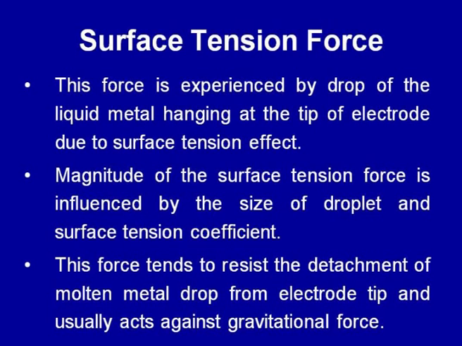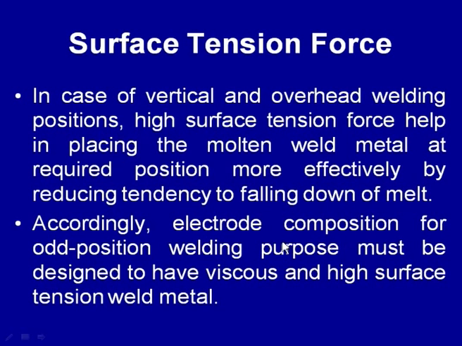If we are working in the overhead and vertical positions, then it is always desired that the molten metal has good viscosity and surface tension, so that it does not flow down and fall rapidly from the area where it has been placed. For this purpose, sometimes the electrode coating and fluxes are designed so that a molten metal with high surface tension force is generated, so that it does not fall down rapidly, especially when working with vertical and overhead welding positions.